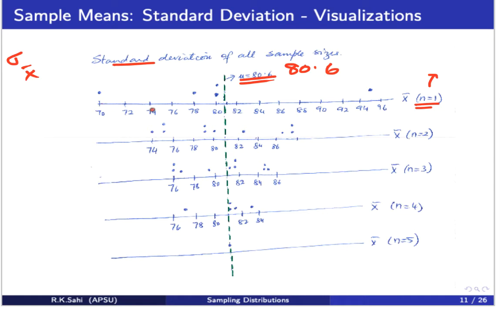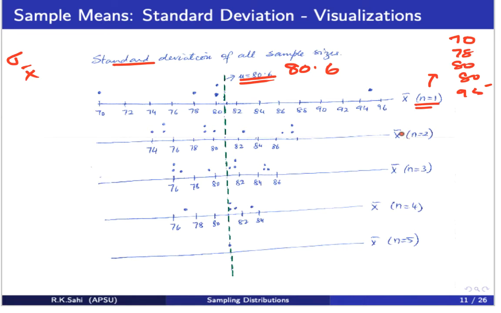So samples of size 1, and you're looking at the means of the sample means. It's basically going to be 70, 78, 80, 80, 95. Look how dispersed they are, because the sample of 70 is just 70 itself, the sample of 78 is 78, and so on.